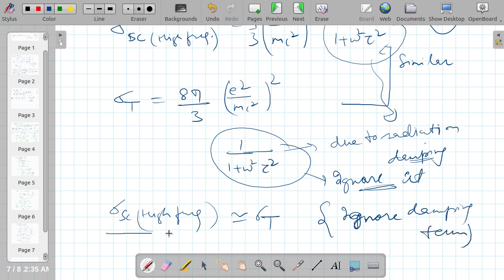So this is again the type of approximation for the Thomson scattering.